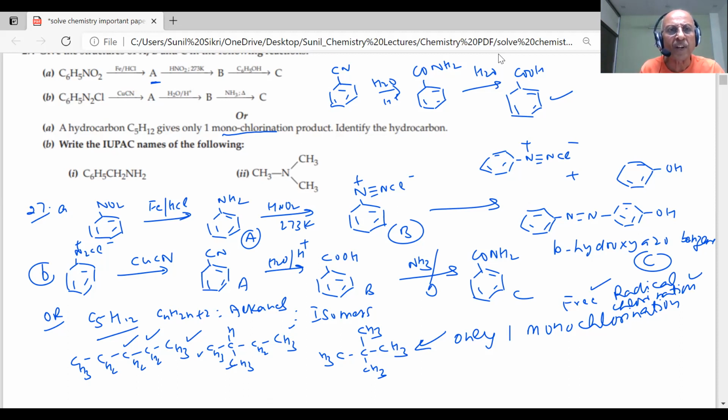What is the IUPAC name of this compound? 1, 2, 3. 2,2-dimethylpropane. 2,2-dimethylpropane, students. Clear?